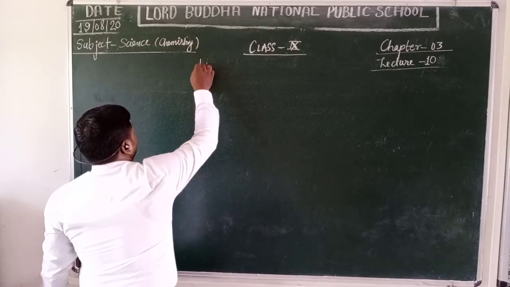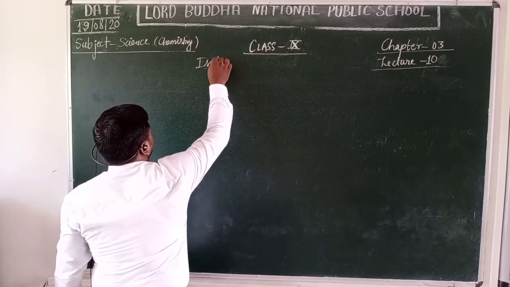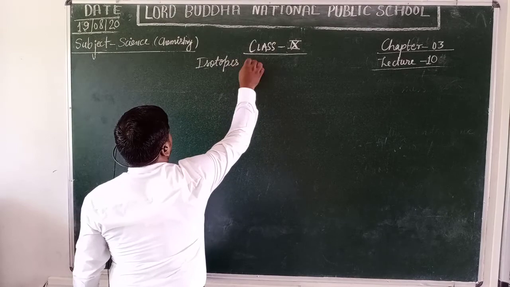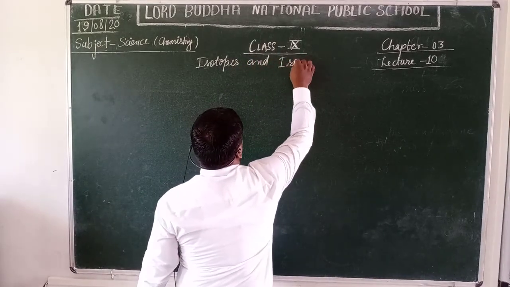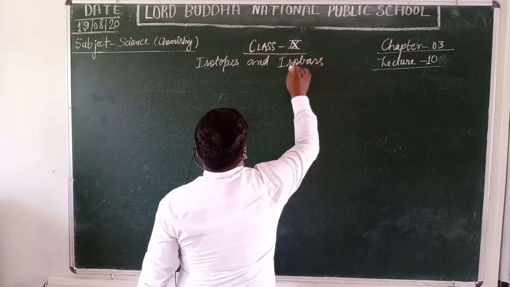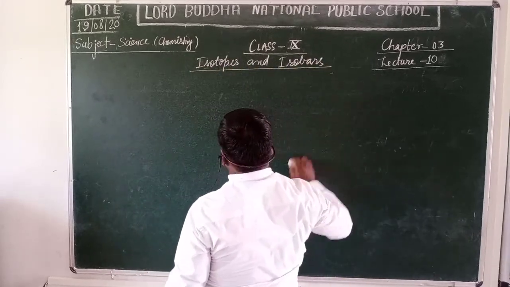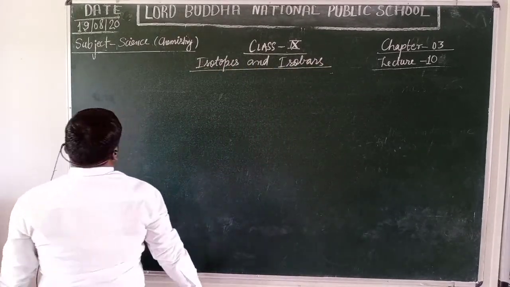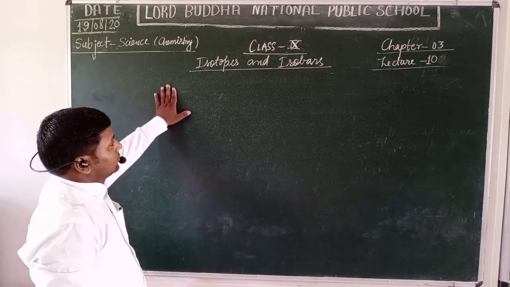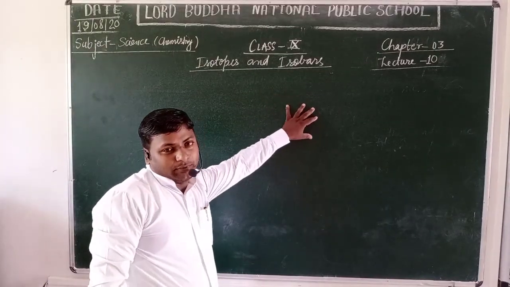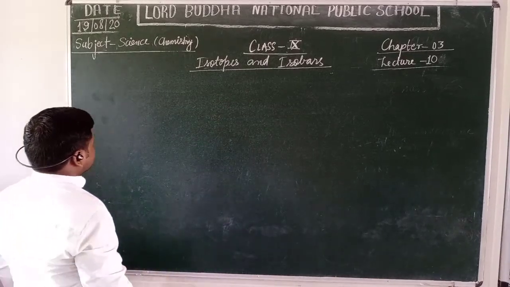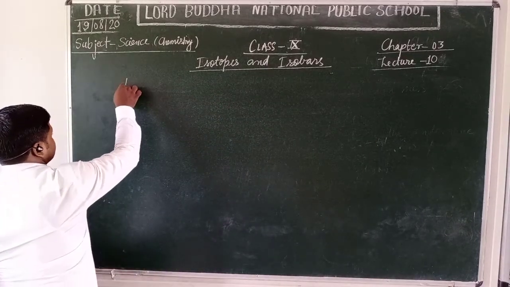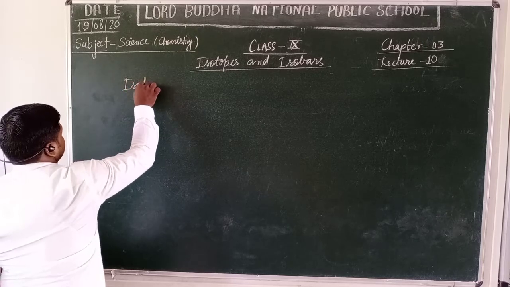Students, isotopes and isobars. What are isotopes and isobars? Today we will know about the definition, examples as well as significance of them. Let's start with the isotopes first.